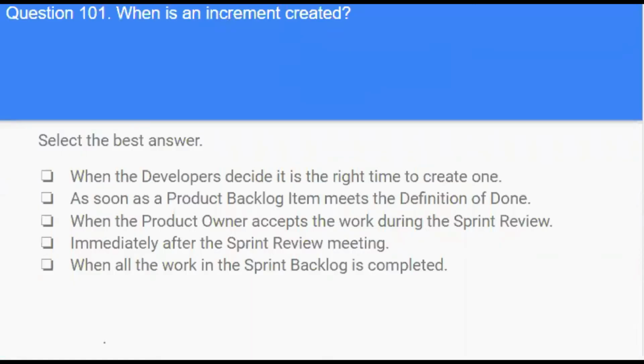First question, when is an increment created? Options are when the developers decide it's the right time to create one, as soon as a product backlog item meets the definition of done, when the product owner accepts the work during the sprint review, immediately after the sprint review meeting, or when all the work in the sprint backlog is completed.